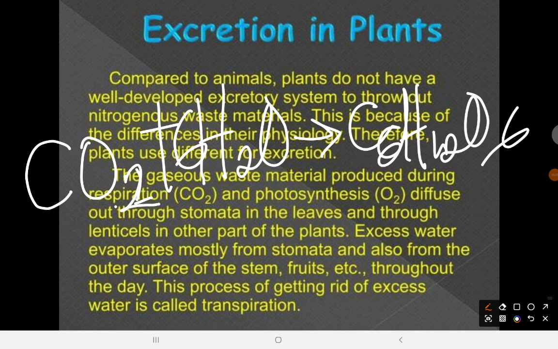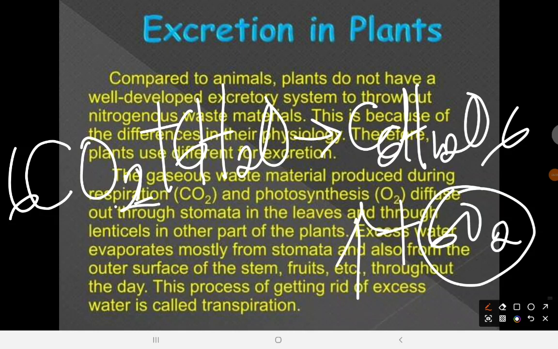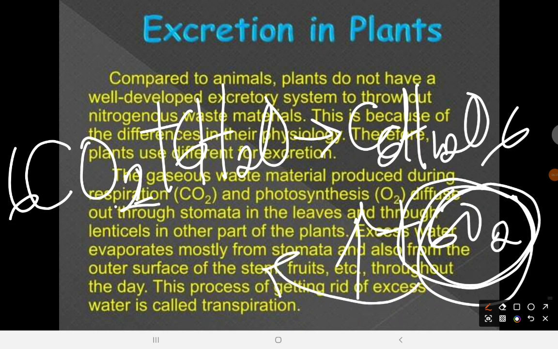Of course, we put 6 here to balance the equation, then plus 6O2. So we say that this is given off. This is the byproduct of photosynthesis, that is, oxygen is given off as the byproduct of photosynthesis, and this will go out through the stomata. All right, then of course, waste products may also be stored in leaves that will be shed off.